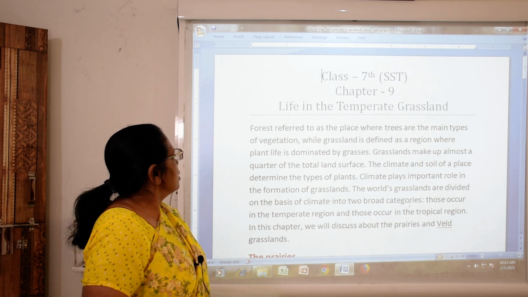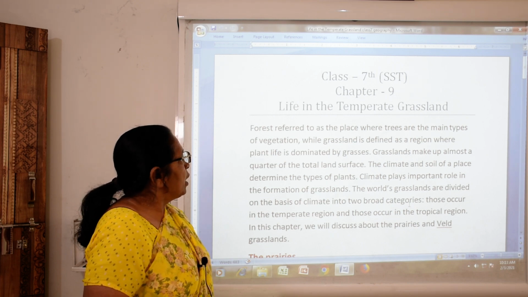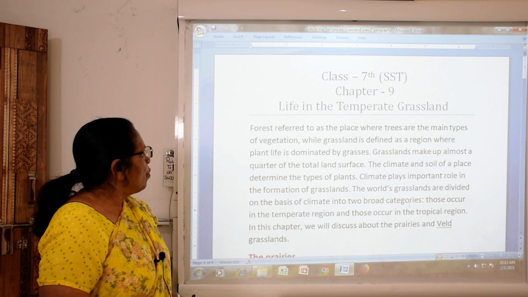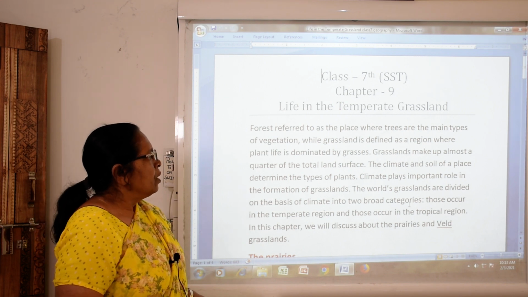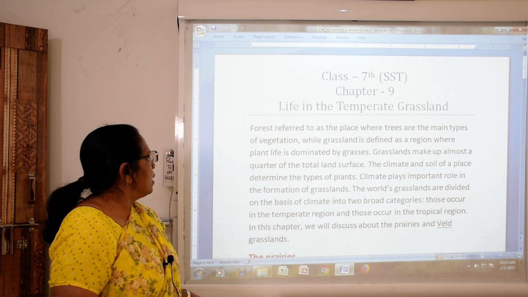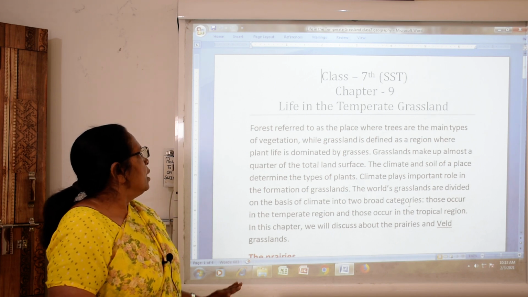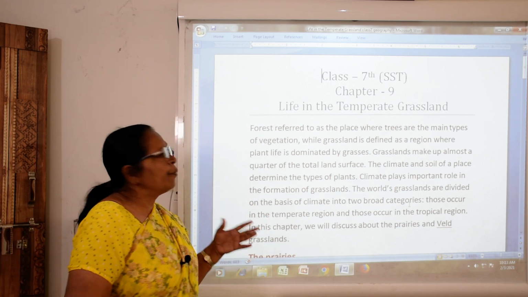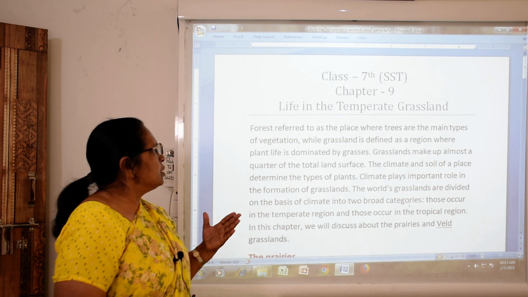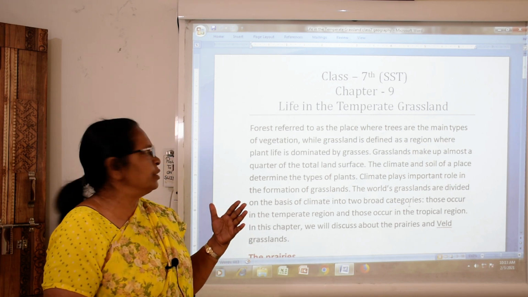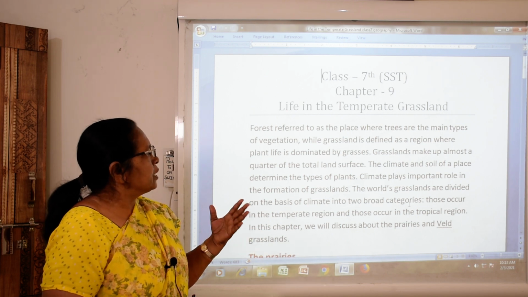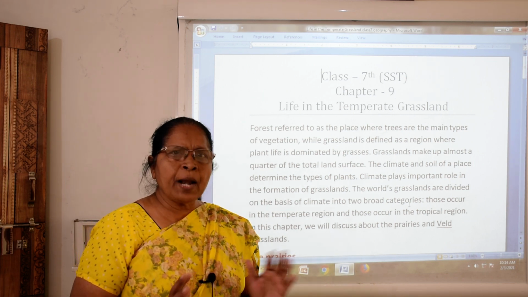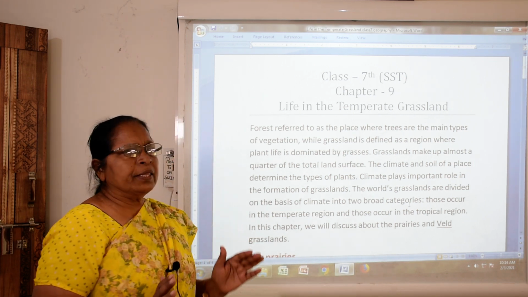So, dear students, the forest is referred to as the place where trees are the main type of vegetation, while grassland is defined as a region where plant life is dominated by the grasses. Last chapter we learned about the forest, and here we are learning about the grass.